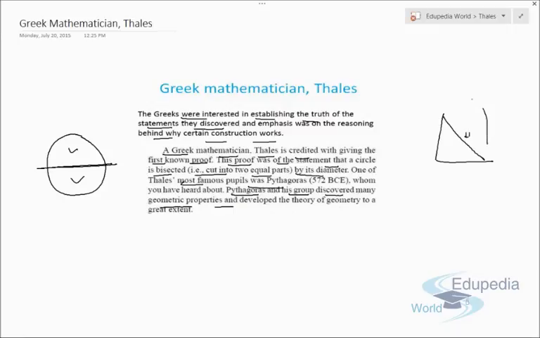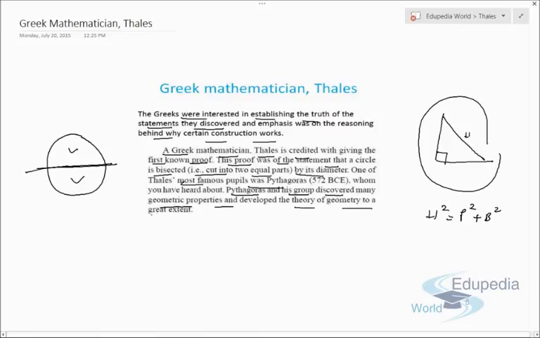Through the Pythagoras theorem, hypotenuse square equals perpendicular square plus base square. So through Pythagoras and the idea that a circle can be divided into two equal halves, they discovered many geometrical properties and developed the theory of geometry to a great extent.